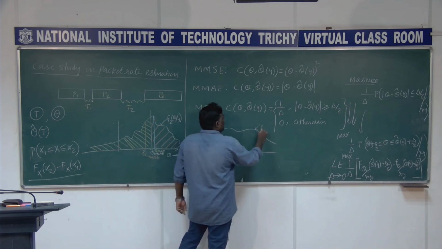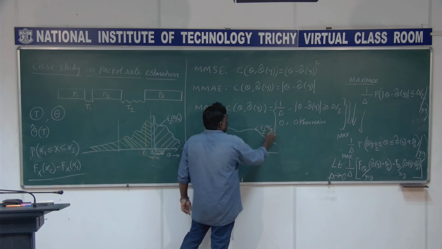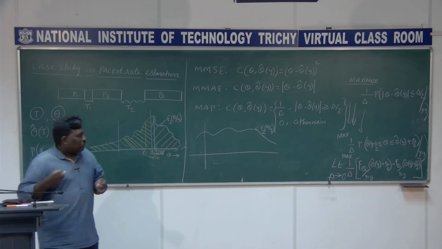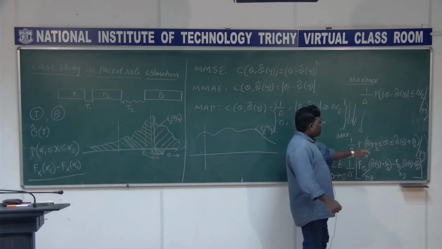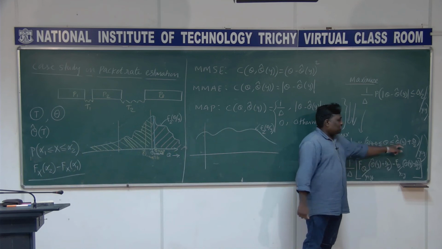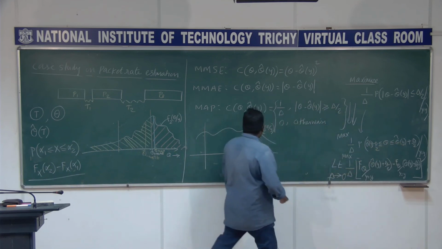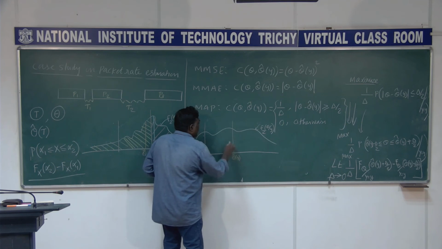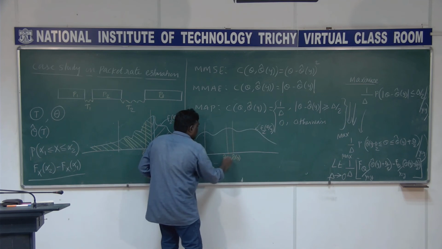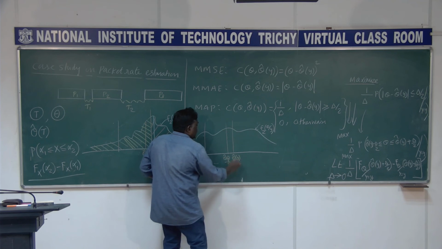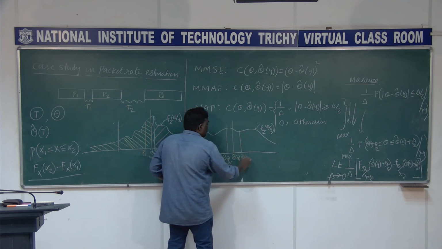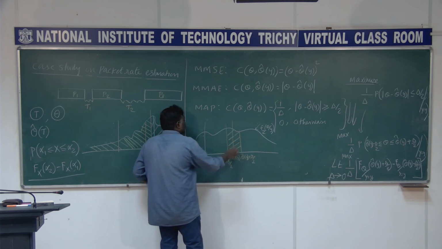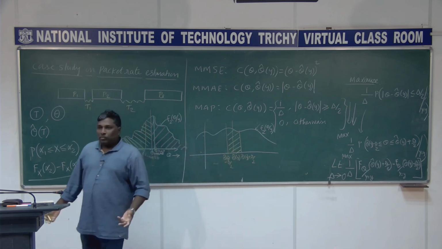This density function is F2 of theta given y, and you are interested in finding this probability of theta over this range. Some point I choose here, I call it theta cap of y, because I want to call this theta cap of y minus delta by 2, and here theta cap of y plus delta by 2, and this area is a probability.